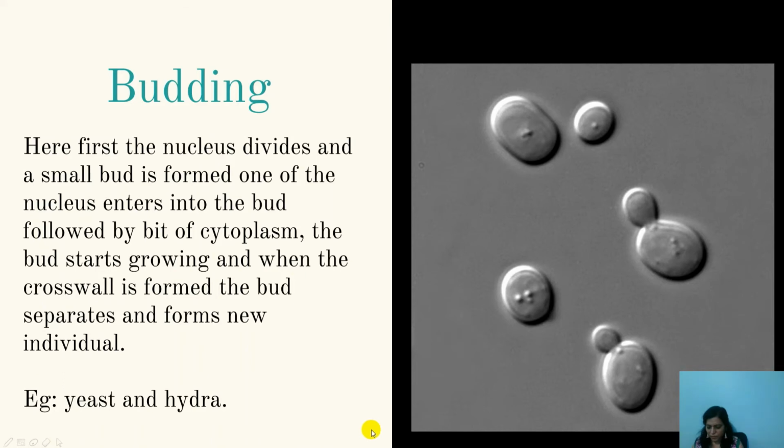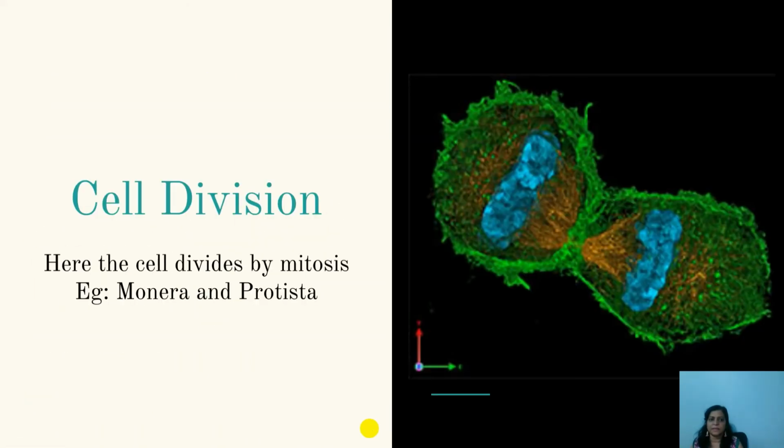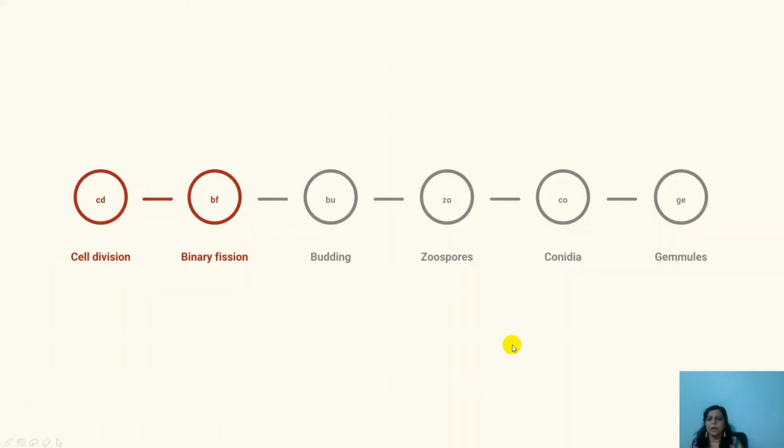Let us see the formula for remembering asexual reproduction: CD, BF, BU, Zoo, Co, G was the formula. Till now we have finished cell division, the type of asexual reproduction occurring in very lower organisms, and binary fission, occurring in amoeba and paramecium.